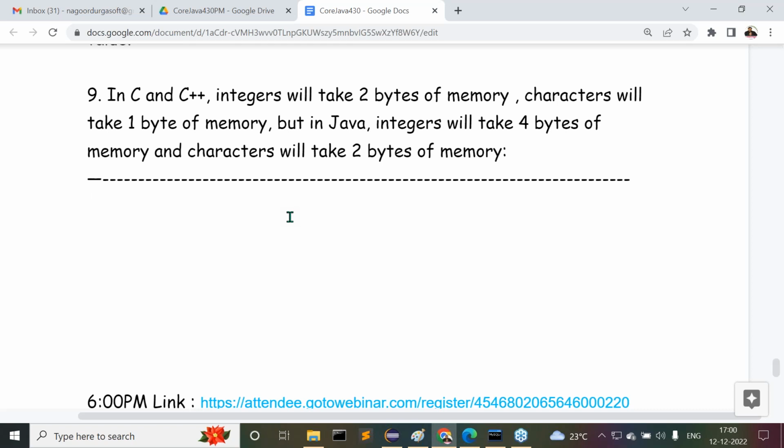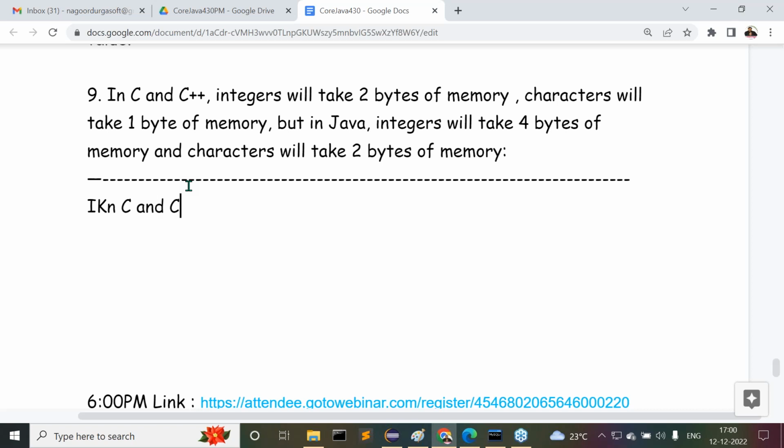The point is, memory allocation for primitive data types in C and C++ totally depends on the operating system which we use. It is not fixed. It is not at all fixed. It depends on the operating system which we use. Come again, what's the point I'm telling there?